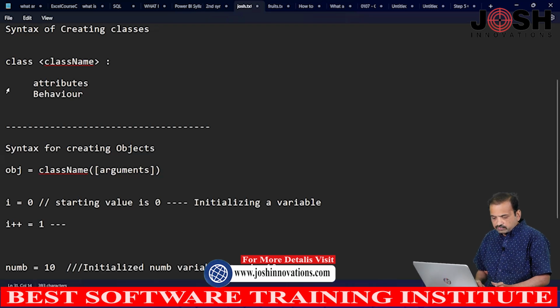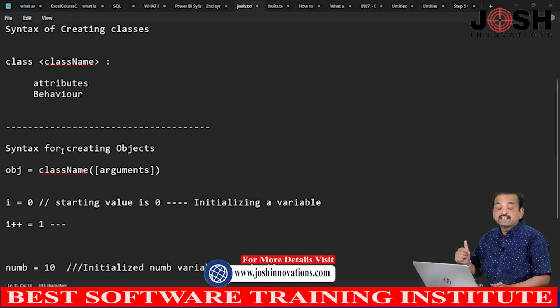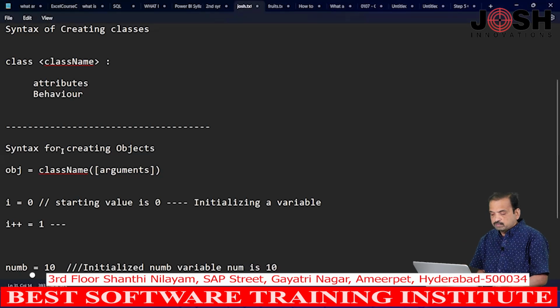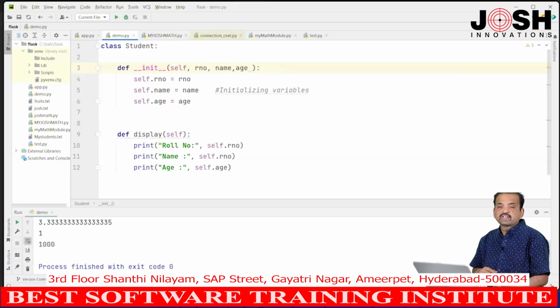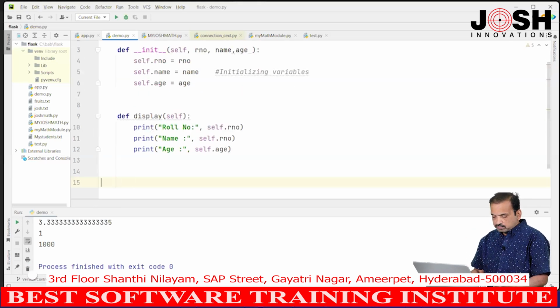Next, I want to create the object. You can create n number of objects. For example, there are some 20 students in my class. So, how many objects do I have to create? 20 objects. You can create n number of objects by using one class. For example, I want to create one object here. To create the object, for example, obj std 1, I am creating the first student object, equals to